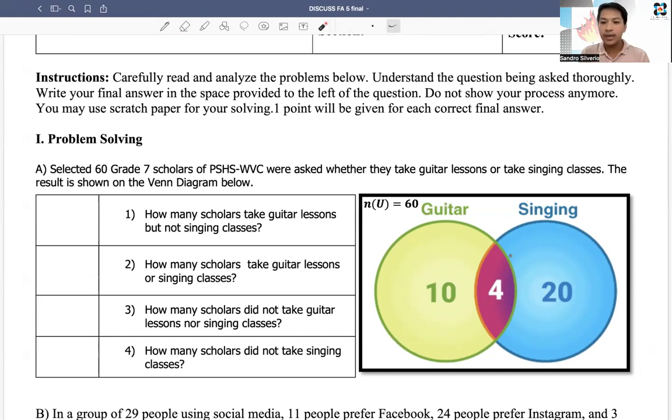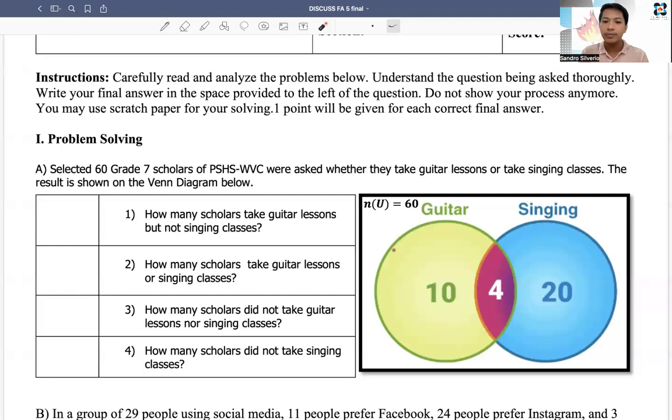So in this case, we have to make sure that we understand the region for guitar. If we are talking about guitar, it's actually 10 and 4. So that is 14. However, in the question, how many scholars take guitar lessons but not singing classes? You have to take note of that. You have to exclude the singing classes.